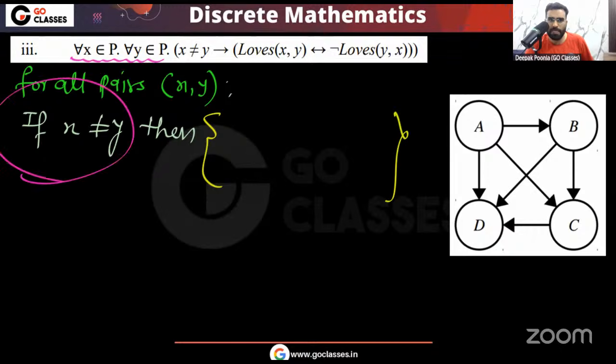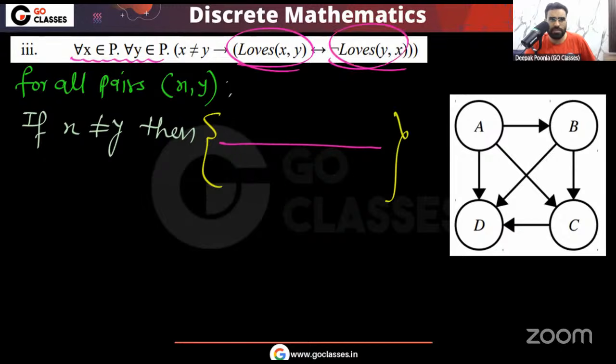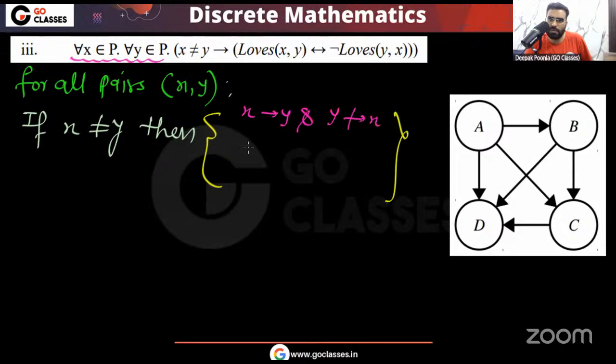So if X and Y are different, either X loves Y is true and the negation of loves YX, meaning Y does not love X, is true, or both are false: X does not love Y, and Y loves X. This is what the question is saying.